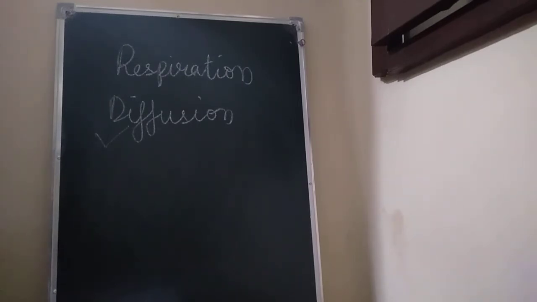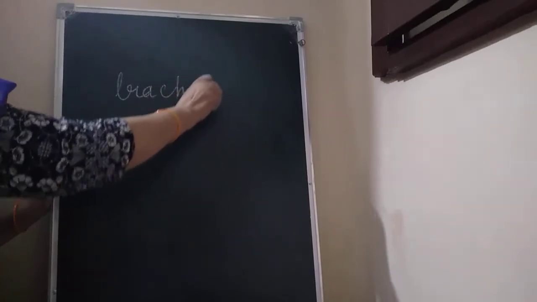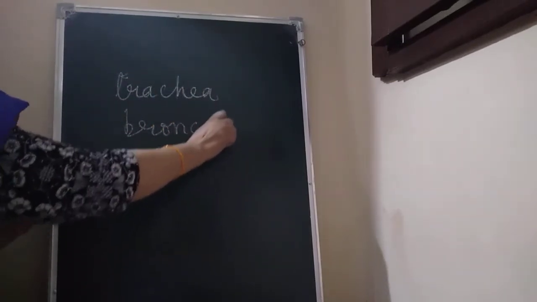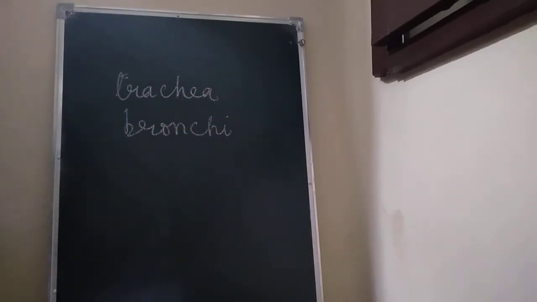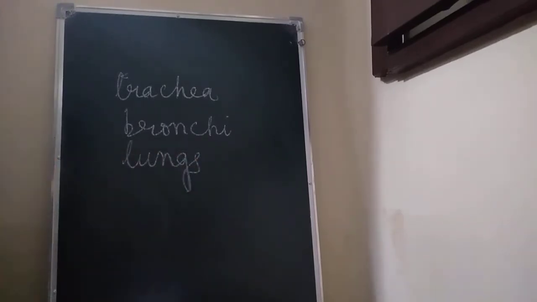Then children, in humans, what are the main organs of respiration? That is nostrils, then nasal cavity, trachea, and bronchi. Trachea, then bronchi and lungs.